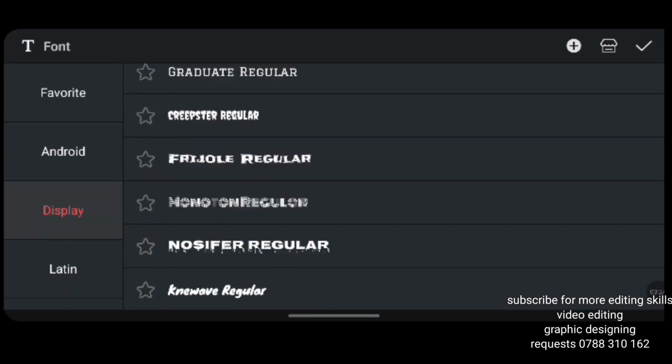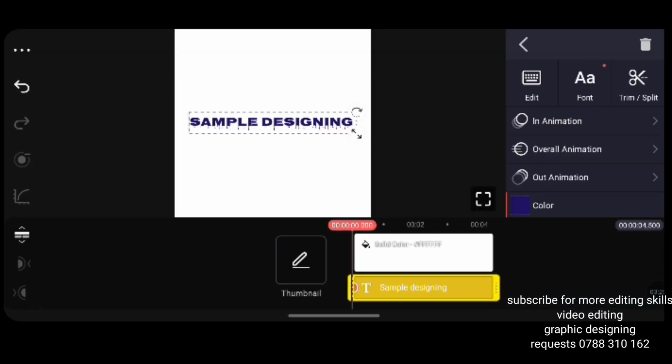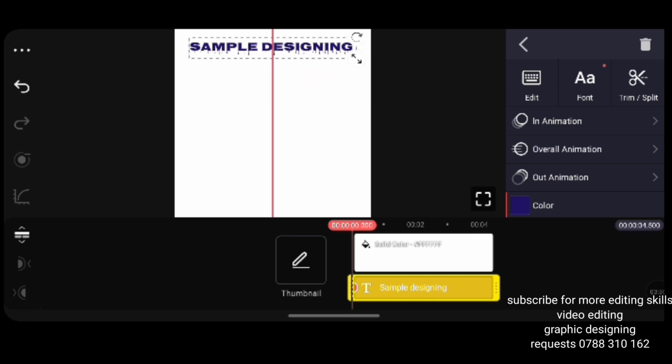Right, for you to change the font type, you go and tap font. There are many fonts that are there. You choose the font type that you want to use. Then we have our text here. Just drag the text to the position that you want it to be on. Right, so my text is going to be there.